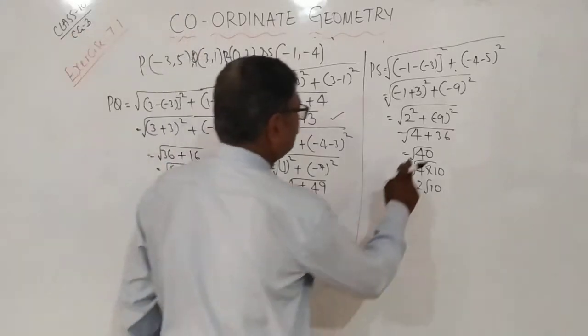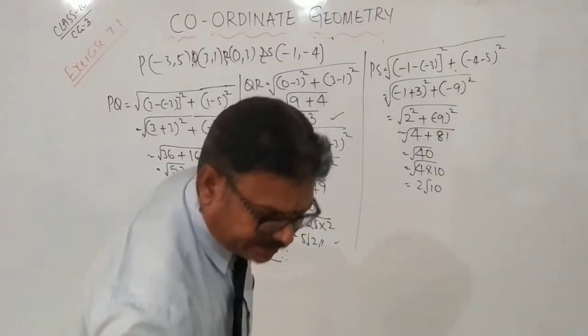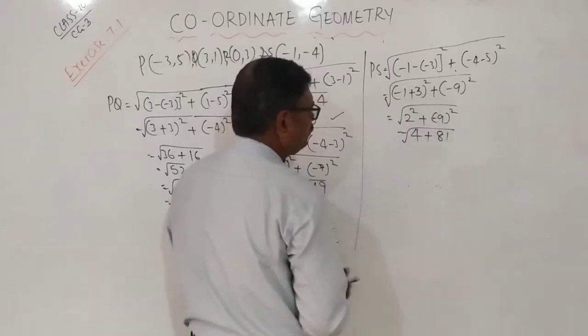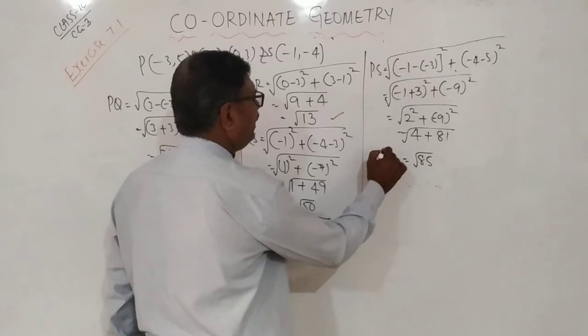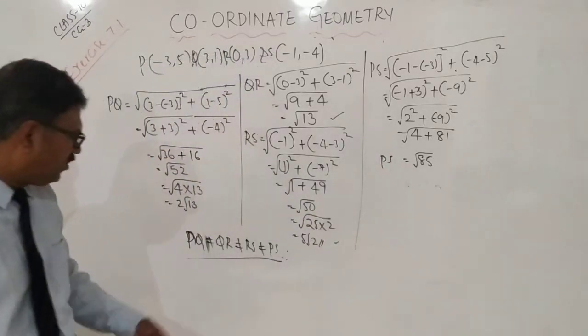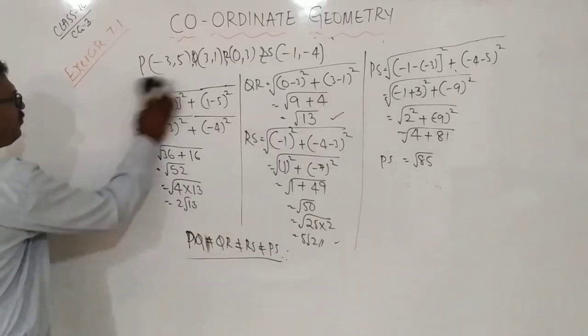Sorry, here 9 square is how much? 81. So here 81 plus 4 is 85. PS. Okay, no problem. But we have got the result. It will not form it. Okay? Right. Next.